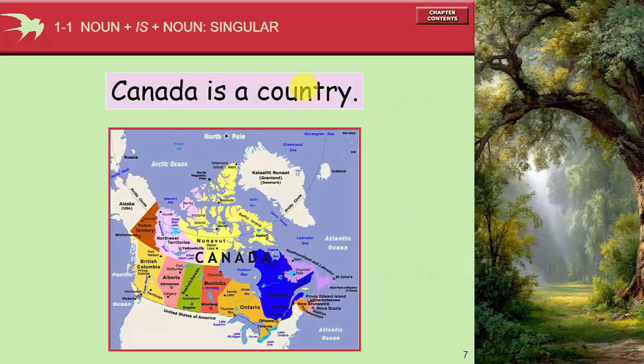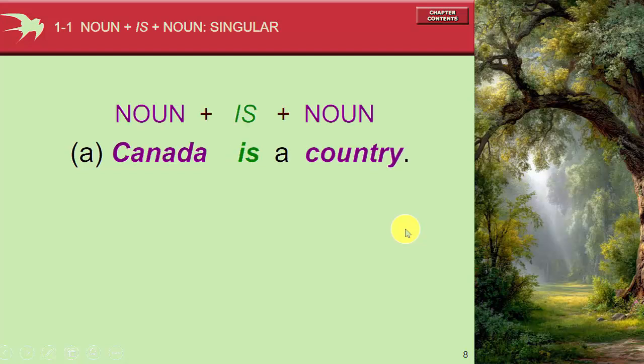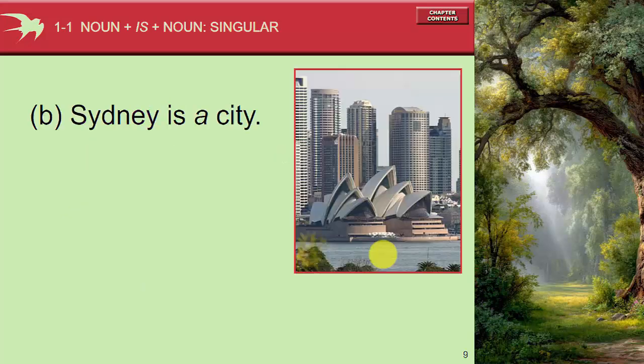Canada is a country. Noun is noun, singular. So this one is singular because we use a singular noun and a singular verb, which is to be in here, and a singular noun. So this one is the structure. Canada is a country. Noun is noun. That simple structure. Canada, noun, is, to be or auxiliary verb, noun, a country. Canada, a singular noun, is a singular verb, country, a singular noun.